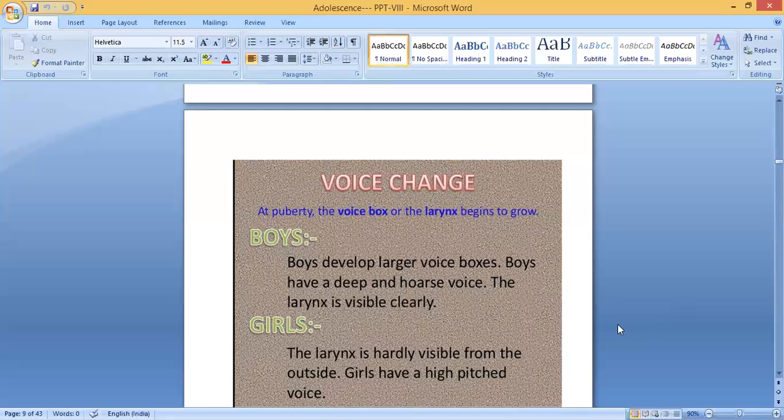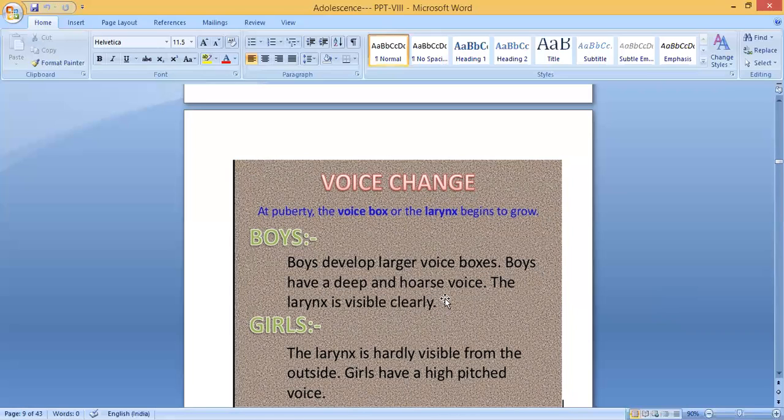The next is voice change. At puberty, the voice box or the larynx begins to grow. Where is the voice box? In the respiratory system, the beginning of the trachea or windpipe is called the voice box or larynx. This voice box or larynx will grow, it will increase in size. So boys develop larger voice boxes.